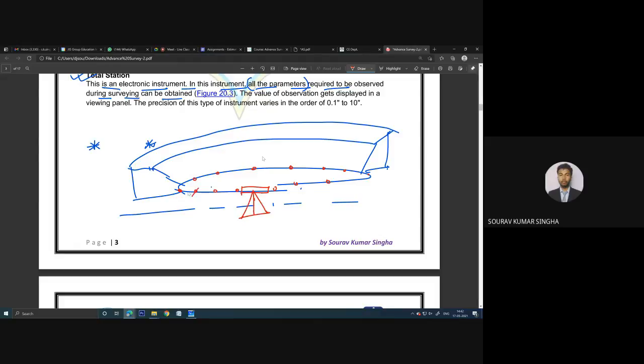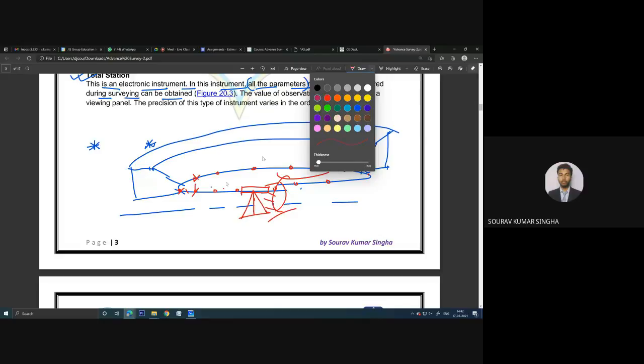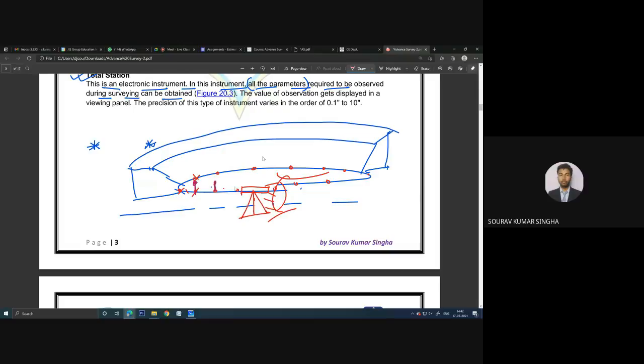We have taken all these points. Someone is standing over here, looking at these points, and taking the readings on each and every point. And how do they take the reading? Someone is standing with a staff at each and every place, and they take the reading using this total station instrument. Now, when in a particular job you have taken all the points, what happens?